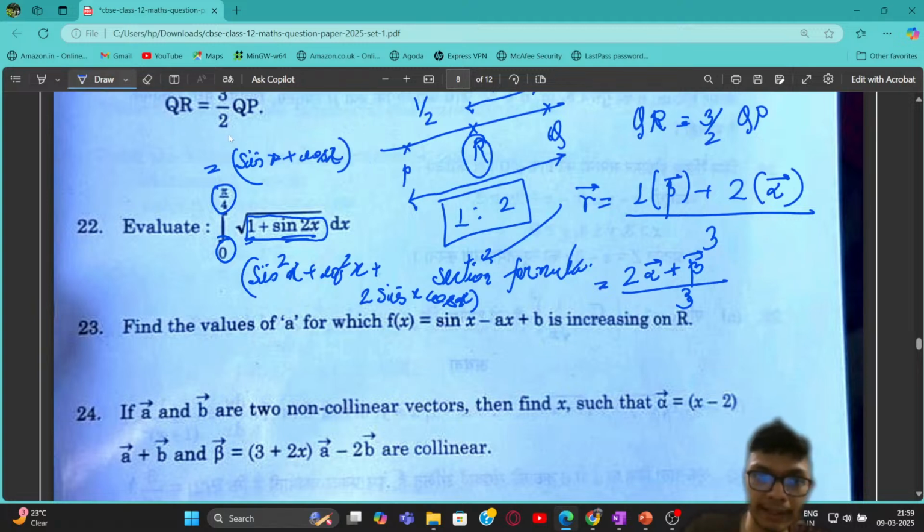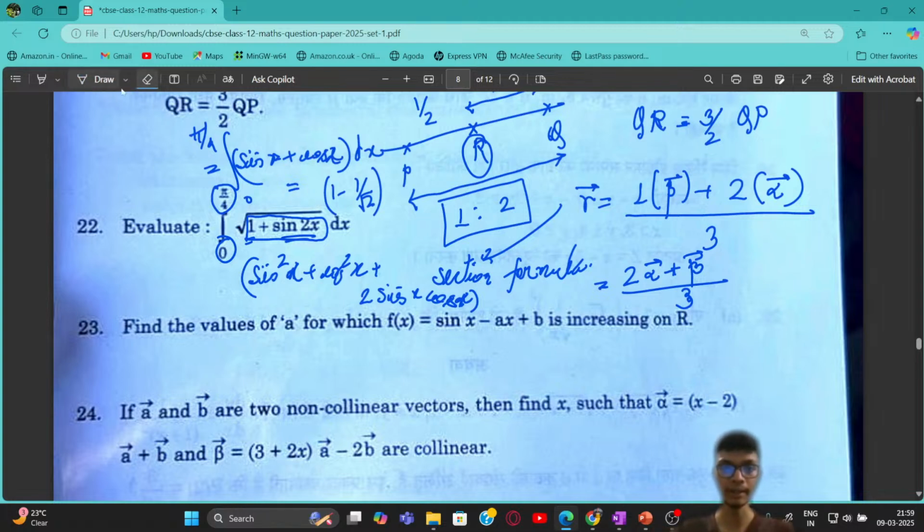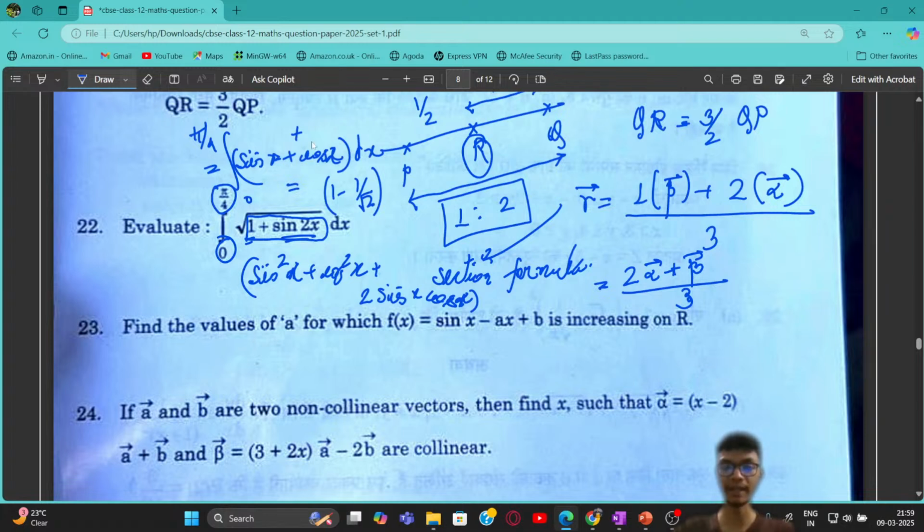So from this you will get the integration from 0 to pi by 4 of this part. Now you can integrate it and simply get the answer. Sin x integration is minus cos x, and from 0 to pi by 2, it is going to be 1 minus 1 by root 2. Cos x integration is going to be sin x, that is going to be 1 upon root 2. Sorry, the minus I have already incorporated. From here you can see that minus 1 upon root 2 and plus 1 upon root 2 will get cancelled out.